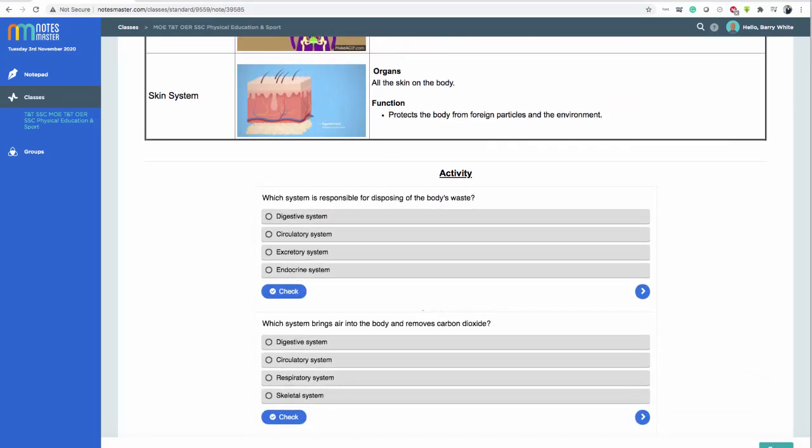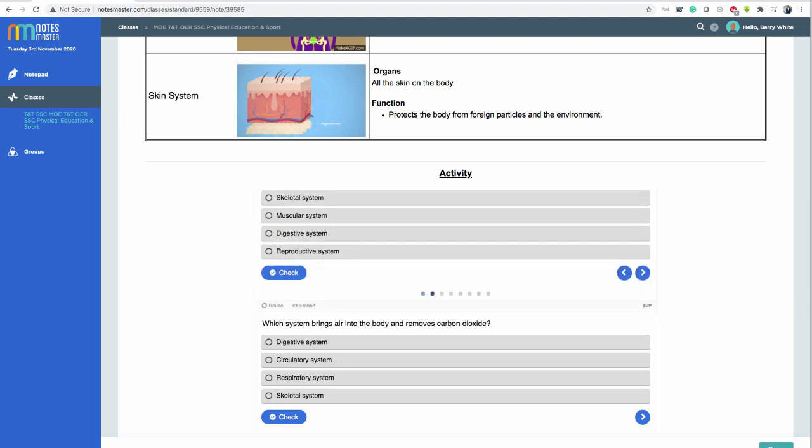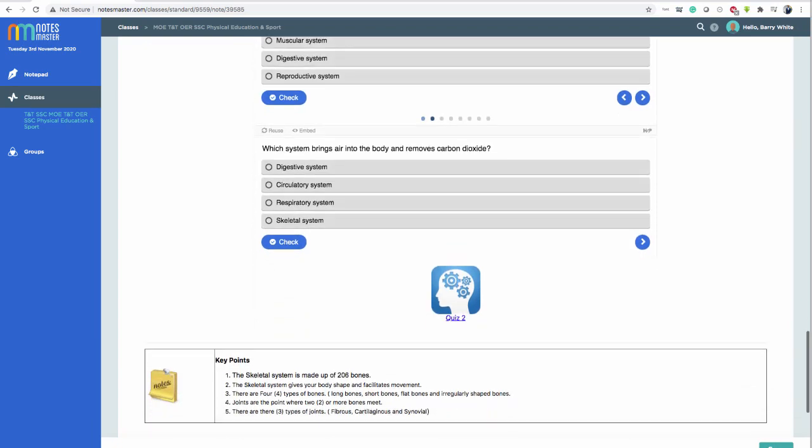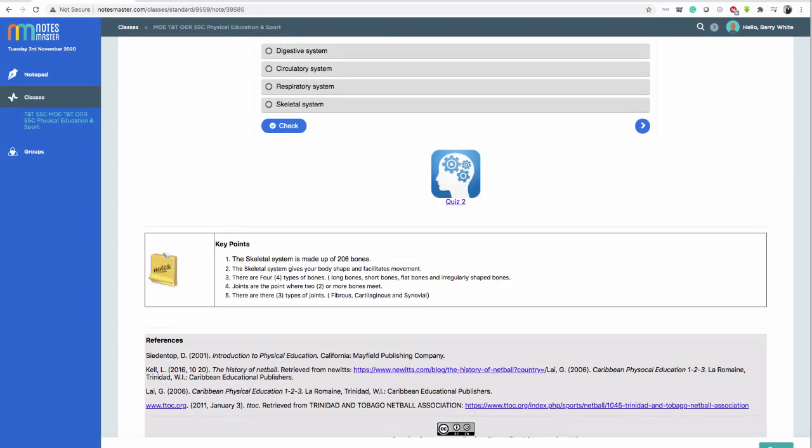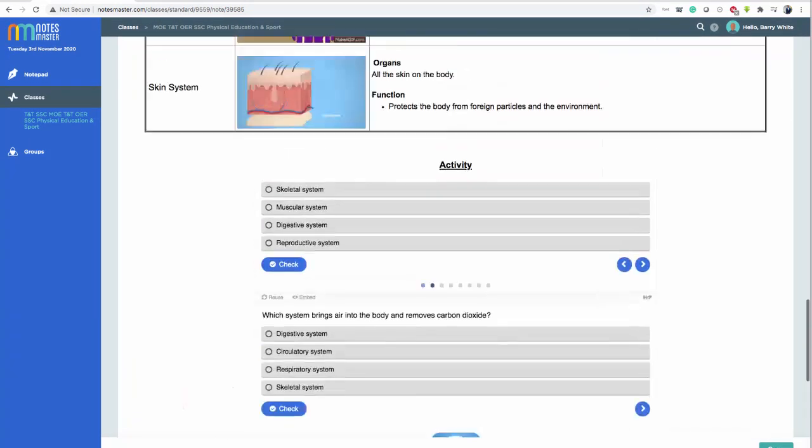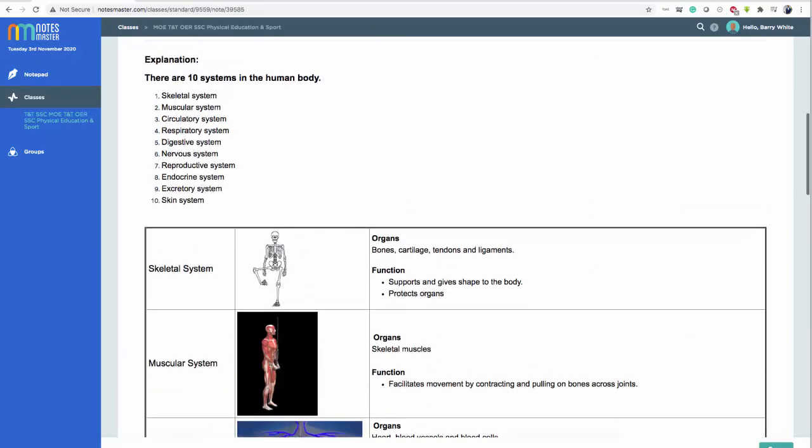Which system is responsible for disposing of the body's waste? Digestive, circulatory, excretory, endocrine. Well, let's try excretory. I check the box and then I go check. Well, hey, I got that right. And I can press the arrow to go on to the next one. So you can scroll up and down within these to show you how many they are. Some subjects have activities, not all do. Some have links to quizzes on other websites. So this is an example of physical education.